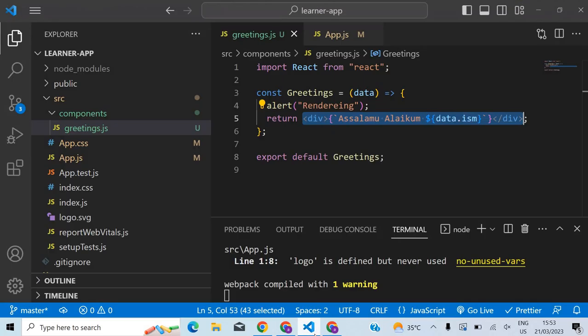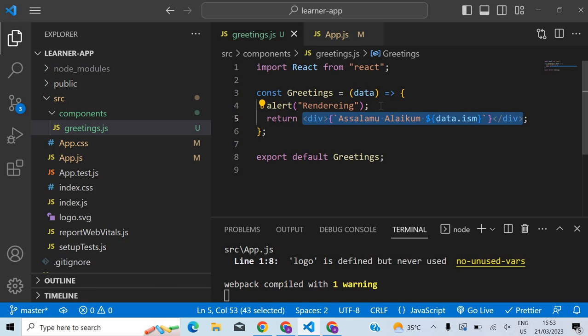No. Console.log won't stop like this. Console.log will print to the console, and it will automatically go to the next one. It won't stop until you click on OK or something. No. Alert will do that.